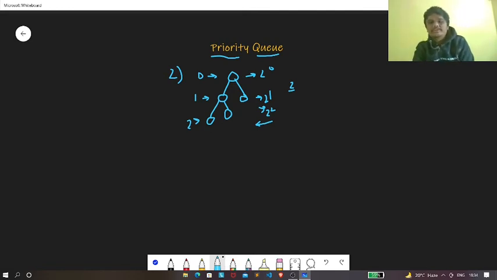So a complete binary tree is nothing but a binary tree where all the levels except the last one are completely filled and the nodes are as left as possible. Now what do we mean by nodes being as left as possible? So let's consider another binary tree.